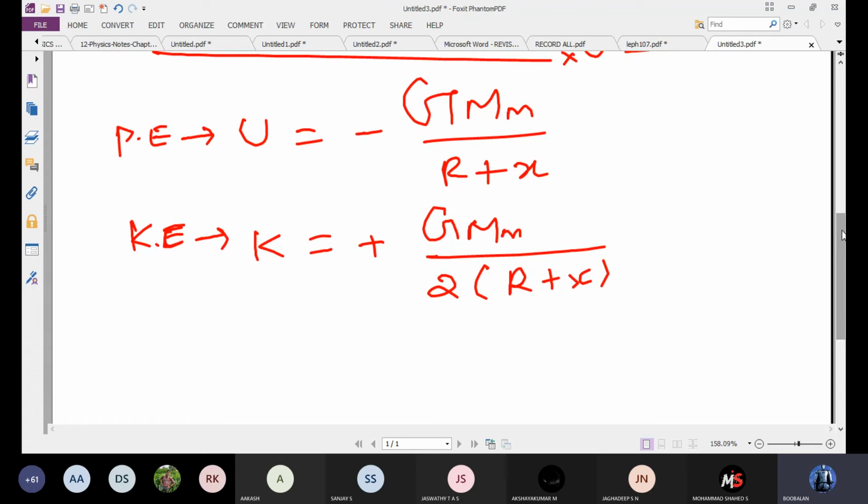Next, finding the total energy of the satellite. So total energy E equals potential energy plus kinetic energy.